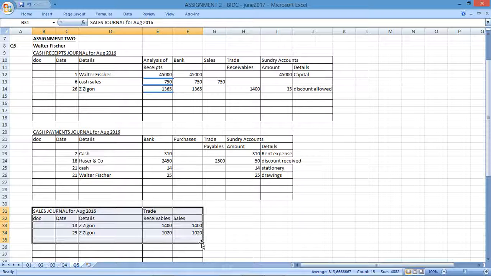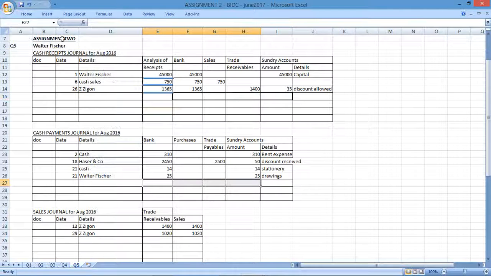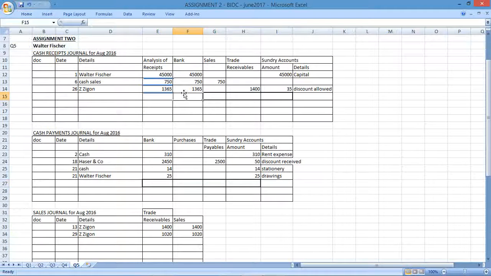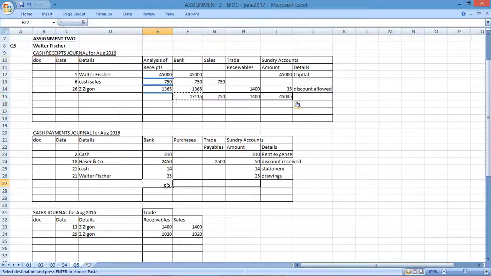Then they say balance the cash book. Alright, so cash book meaning this. Let's total up. Equals the sum of all of that, sum up, and the same thing over here, sum up.